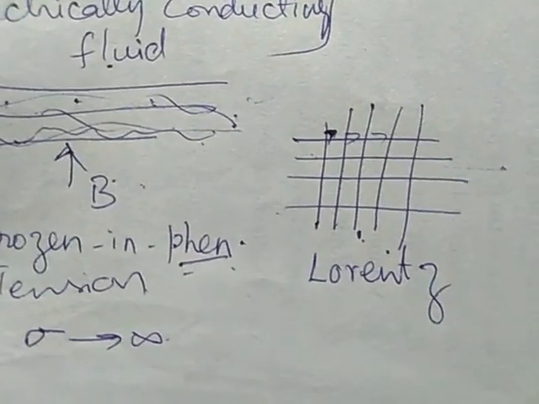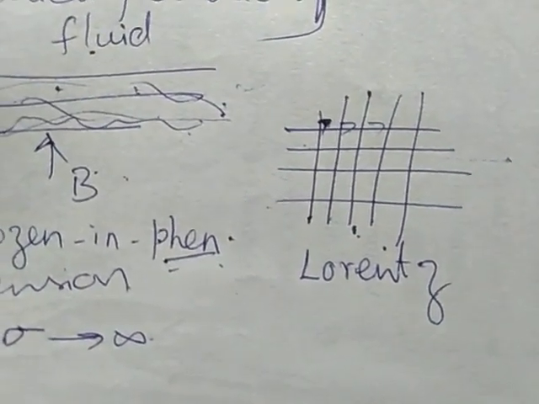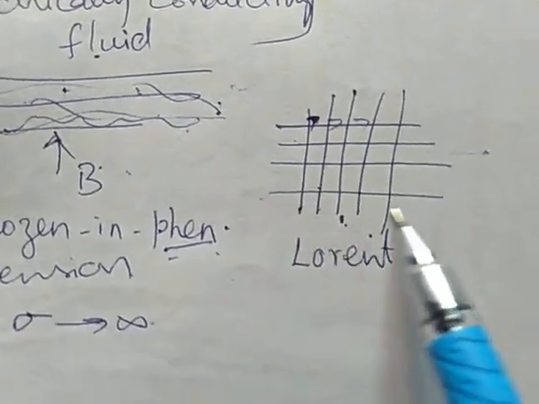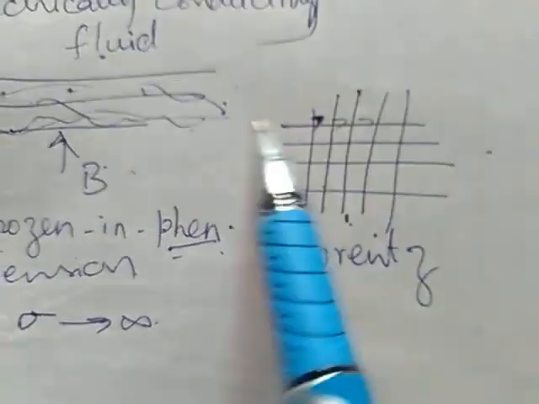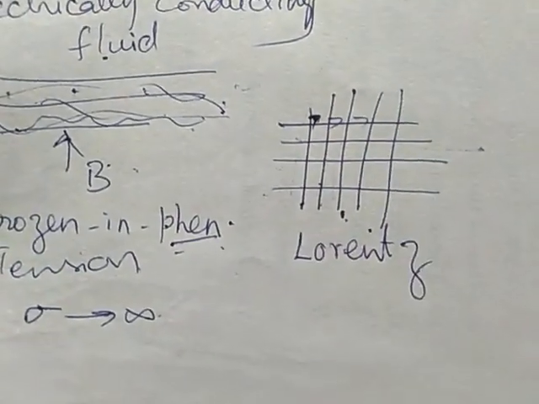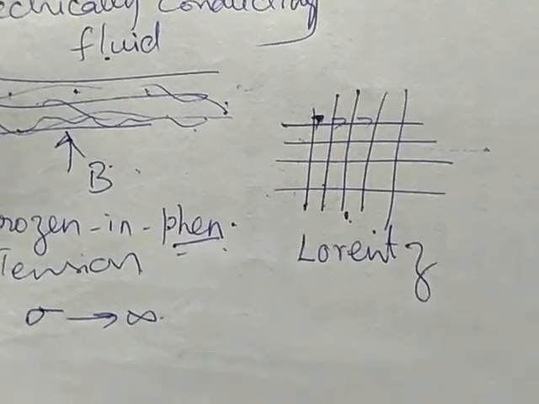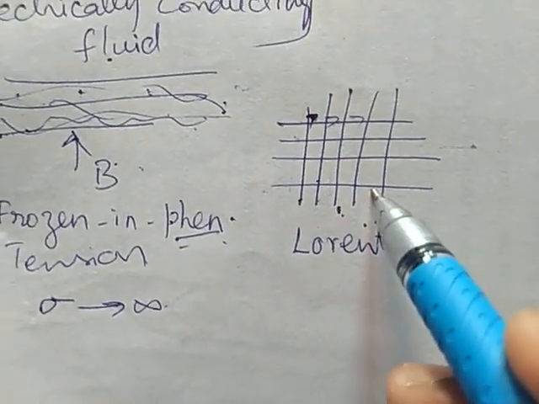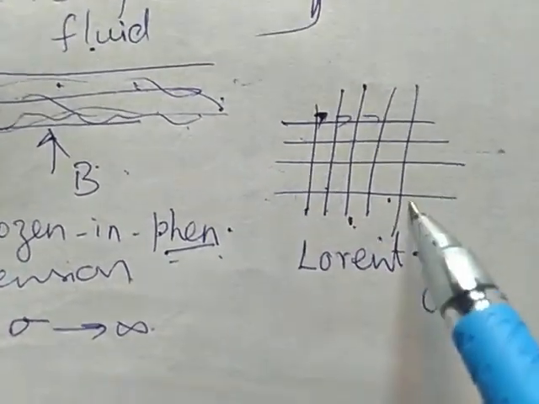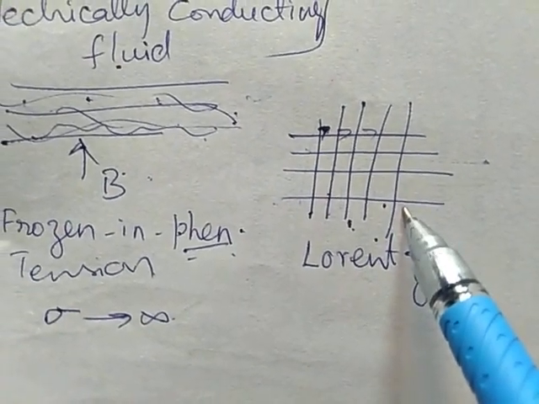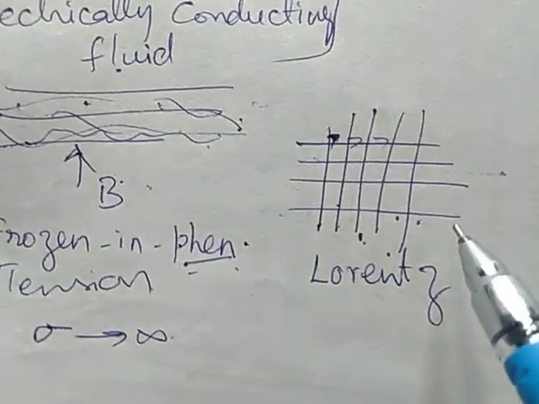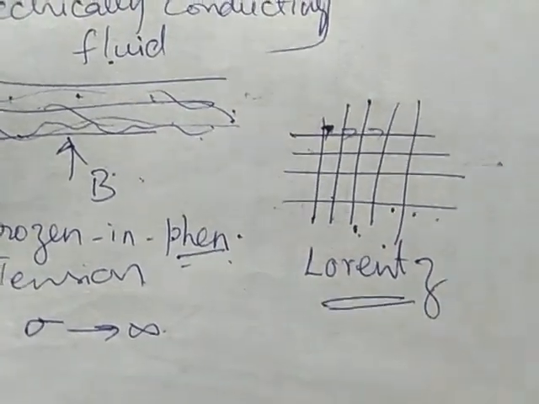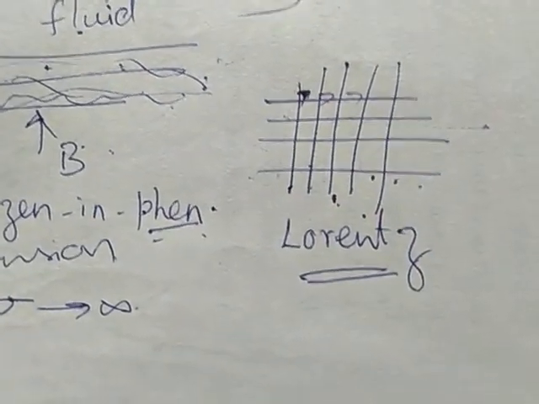So we are considering a perfectly electrically conducting fluid. In a perfectly electrically conducting fluid, a fluid particle and the magnetic field lines are frozen together. It means they are fixed together so that the magnetic field lines behave like a material curve. In such a case, the presence of the magnetic field adds an additional body force, that is the Lorentz force, which also acts on the fluid.